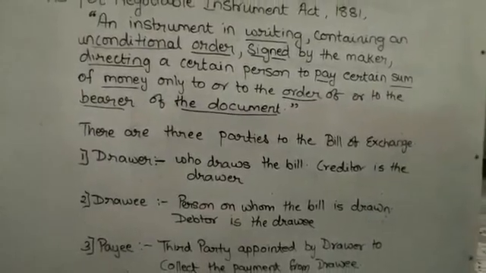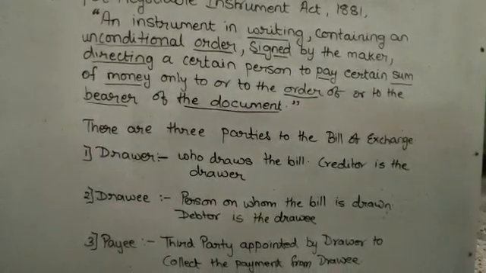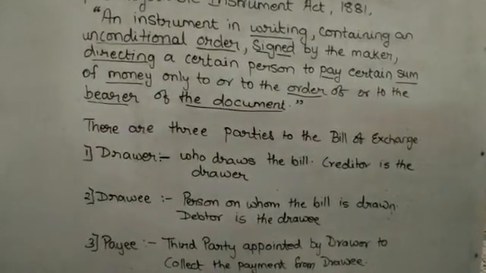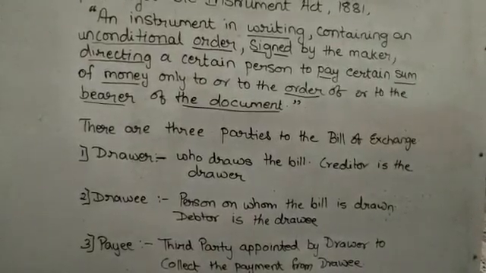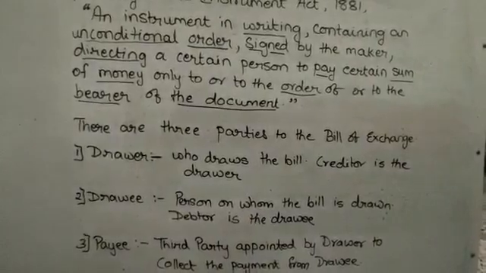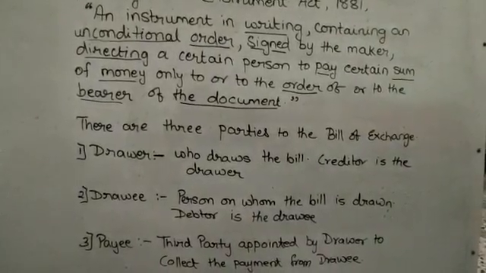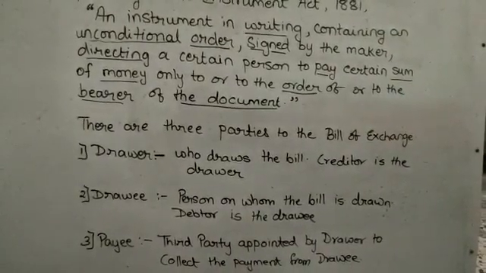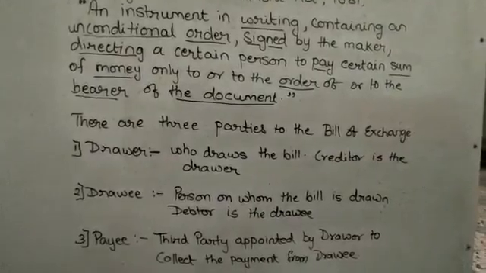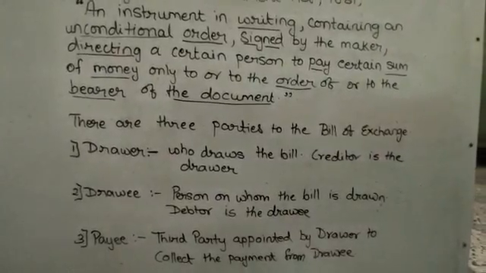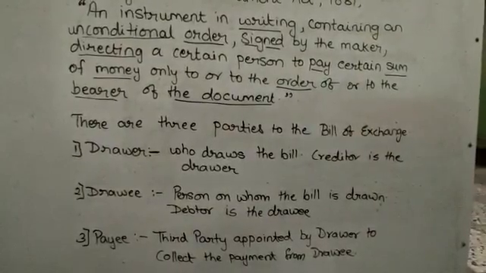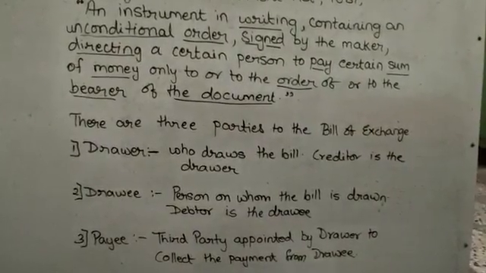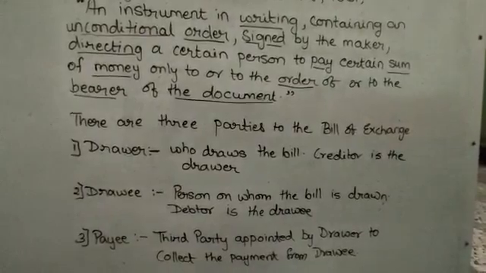The first party to the bill of exchange is the drawer. He is the maker of the bill. Drawer is the maker of the bill. He is the person who draws the bill, who prepares the bill. And always the person who is the creditor in the transaction will prepare the bill.